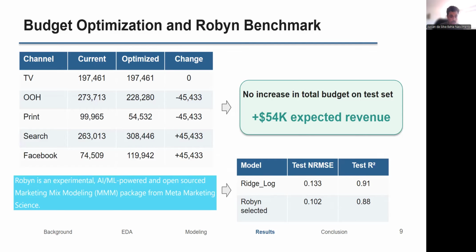The results were also compared with a selected meta Robyn model. Robyn achieved a slightly lower NRMSE, while the RidgeLog model produced a higher R-squared, suggesting comparable predictive performance but different modeling philosophies. Robyn emphasizes automated decomposition and parameter optimization within a single framework, whereas the present approach prioritizes robustness through model comparison and explicit feature engineering.